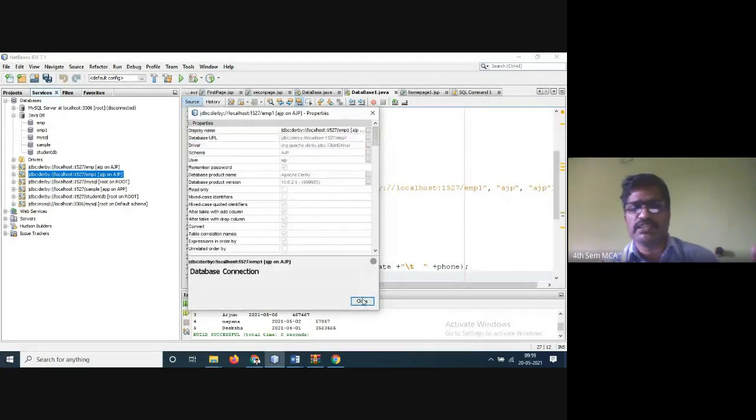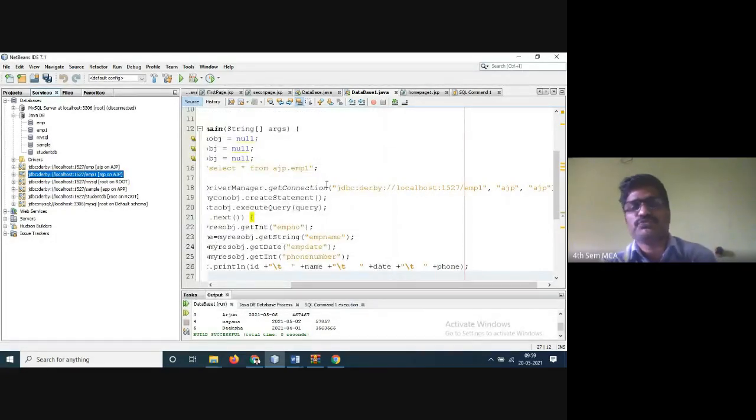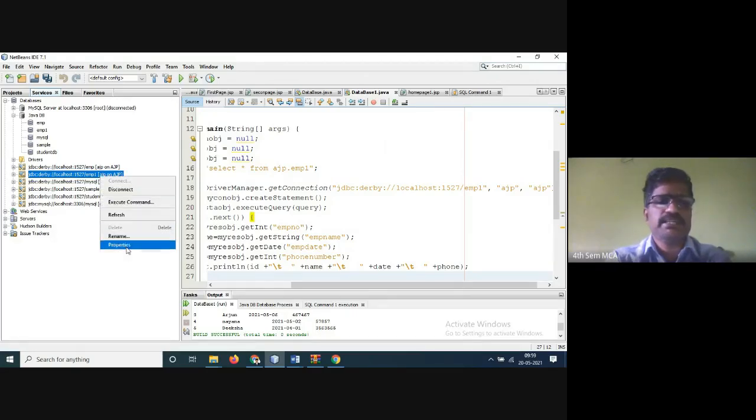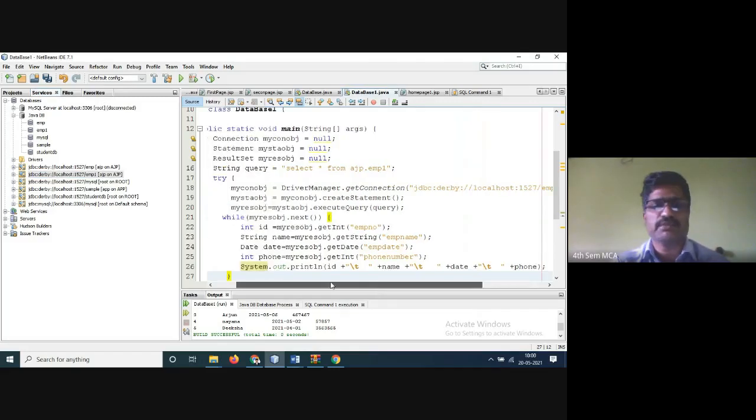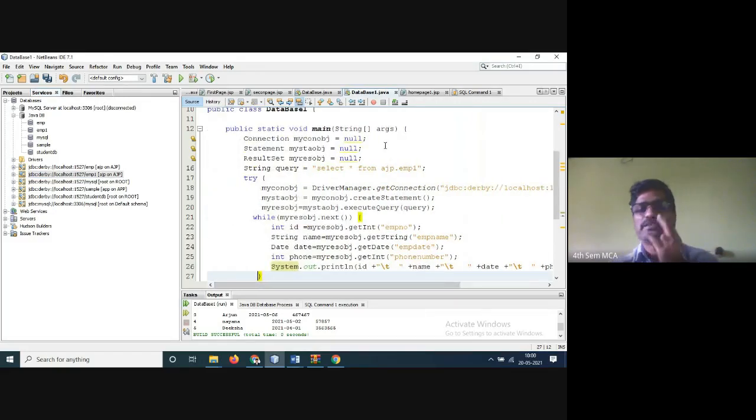Don't go for typing, that is my suggestion. If there is some space problem somewhere, you will not get any connection. That is the reason, just copy it here. You can see it here: right click, properties, and copy and paste it. You know the username, AJP, and the password is also AJP. Sometimes we give root. Whatever you give, remember it and use it. For the backend, whatever you give, try to use only small letters, that is my suggestion, so that you will not get any problems. So this is the simple program.